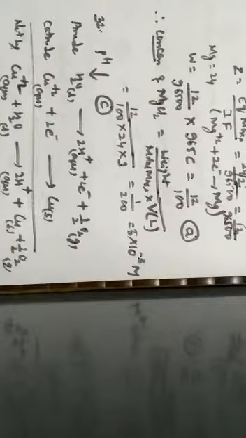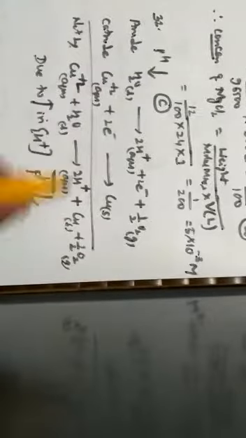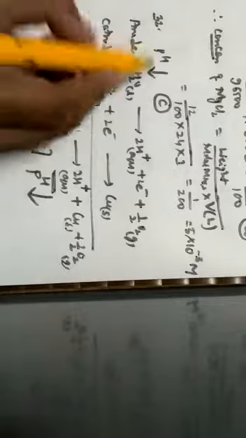Here there is an increase in the concentration of H plus ions, so the pH will definitely decrease. Hence the correct answer is that the pH decreases, which is given by option C.